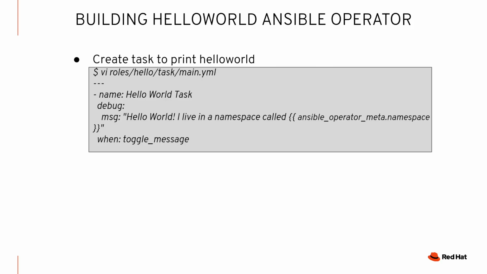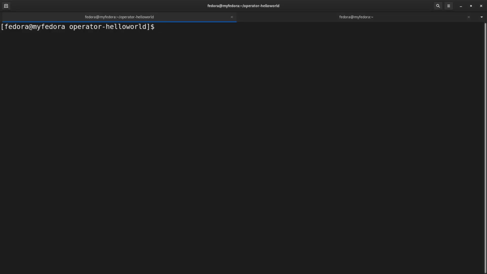And we're able to get things like what namespace is the CR created in, and that's exactly what that's doing. And we're only printing the message, as you can see here, when the Boolean toggle_message is set to true. So we're allowing our users in this case to configure that if they want to see this message. So we're going to set up that task and then see how that looks.